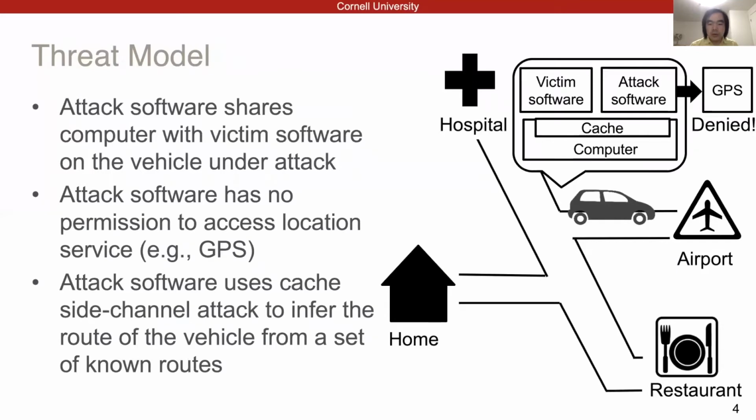In the example slides, there are three potential routes that the victim vehicle may take from home, depending on its destination. The attacker's goal is to infer the route among the three candidate routes. The example shows the case when the vehicle takes a route to the airport.